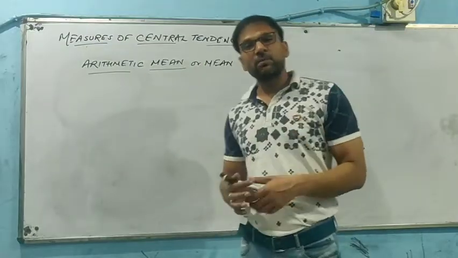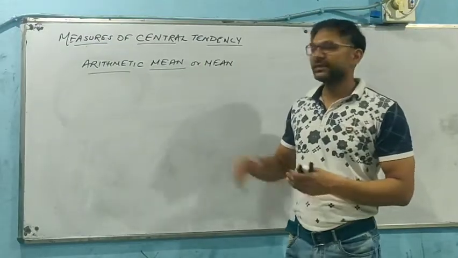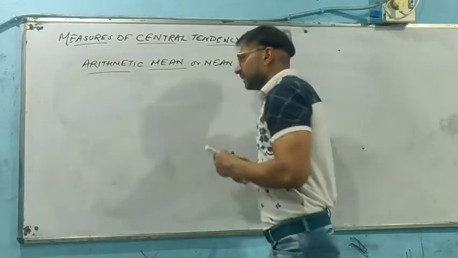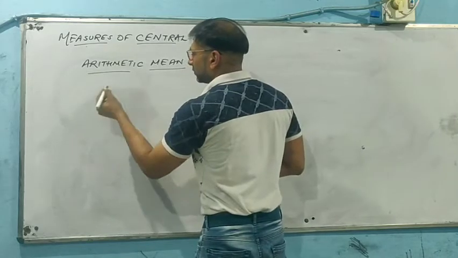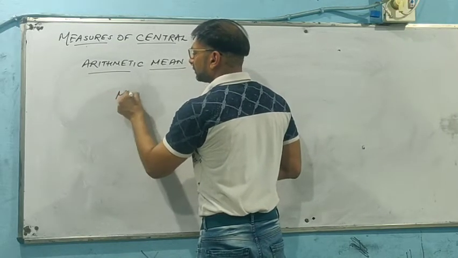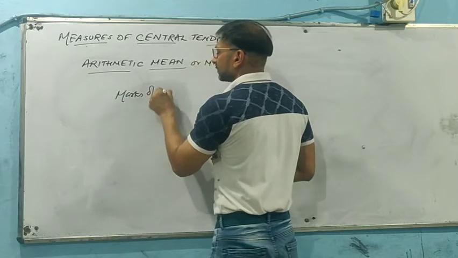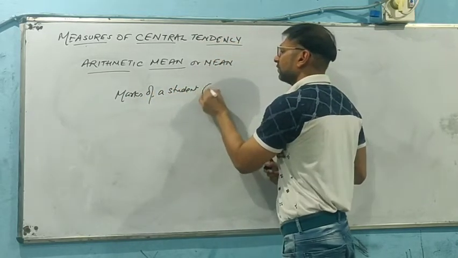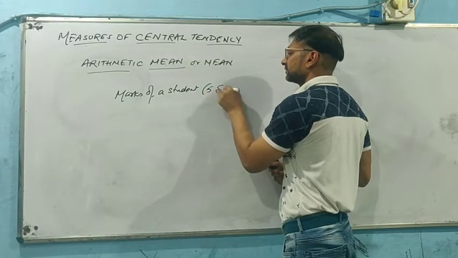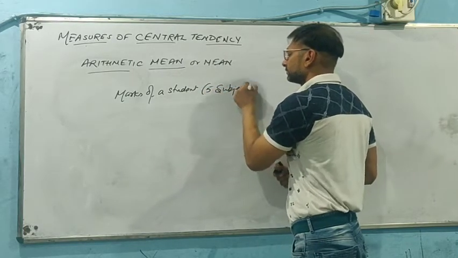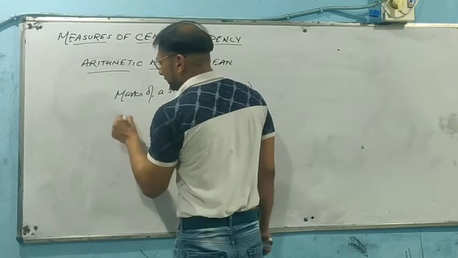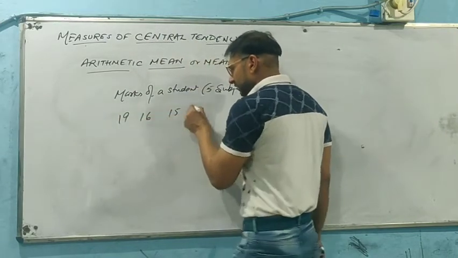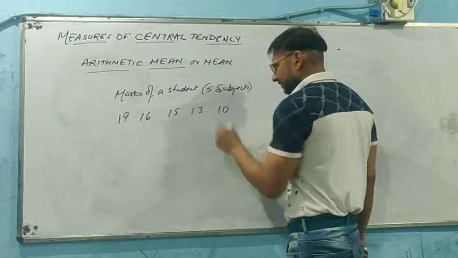As we talk about the arithmetic mean, it is basically the average of a given series. It means if we take the marks of a student in respect of 5 subjects, out of 20, say he got 19, 16, 15, 13, and say 10.